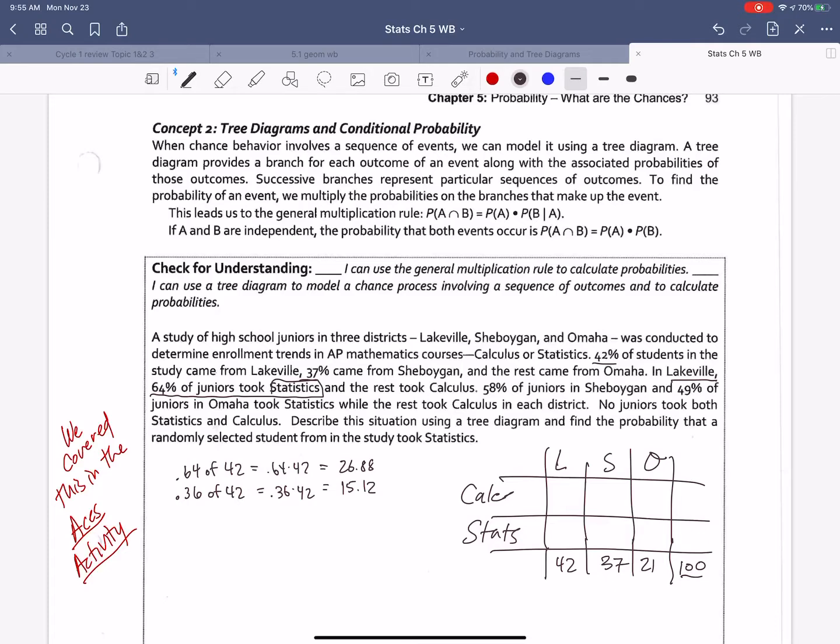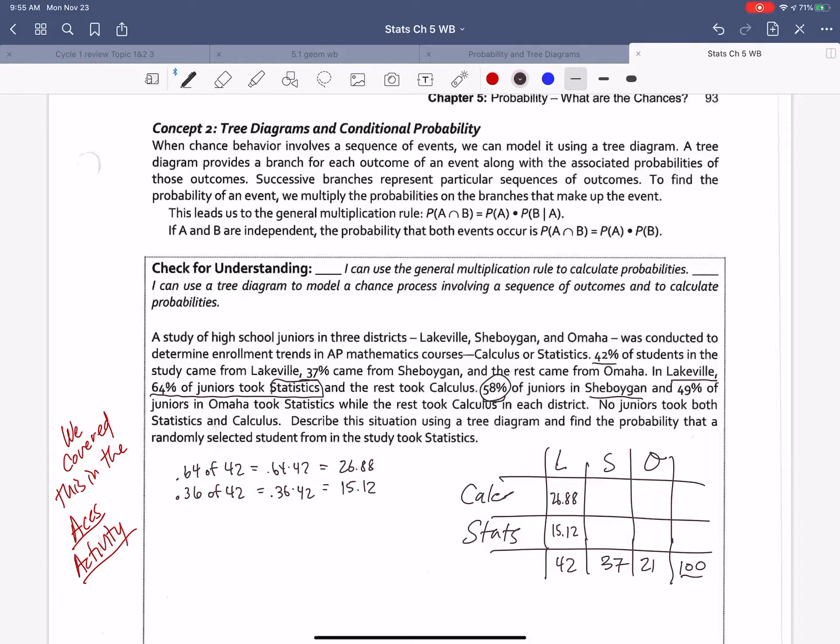Okay, so I'm going to put 26.88 and 15.12. Now it says in Sheboygan, 58 of the juniors in Sheboygan and 49 of the juniors in Omaha took stats.